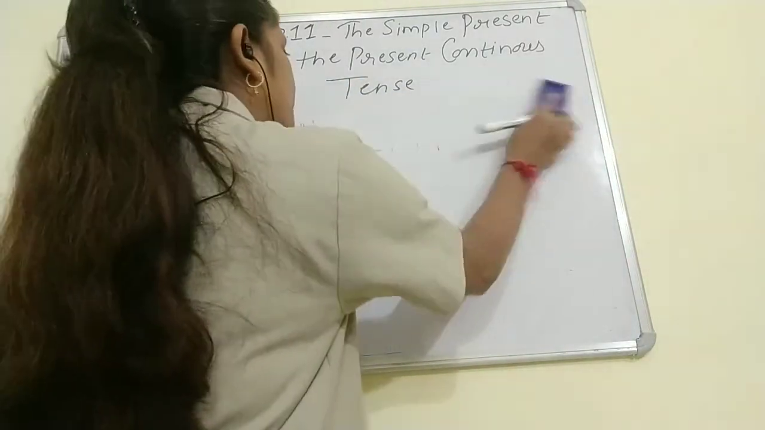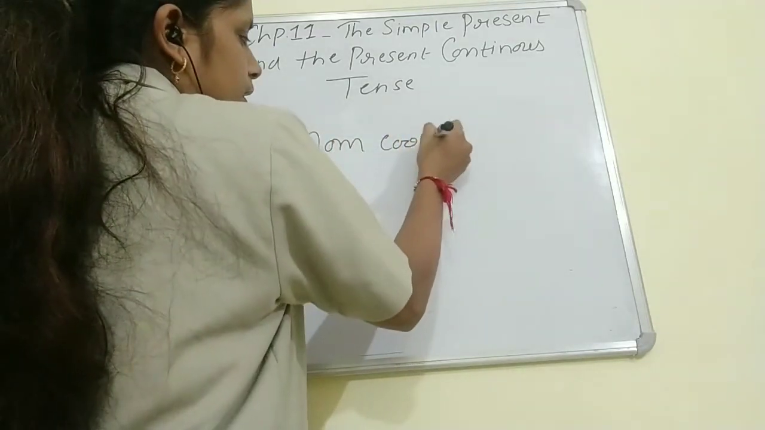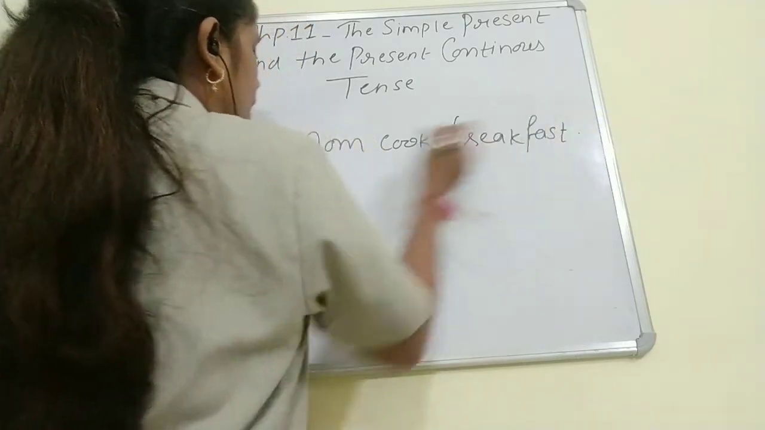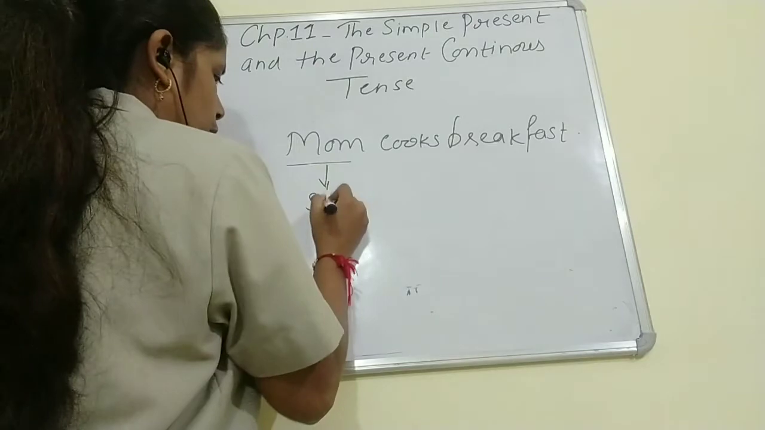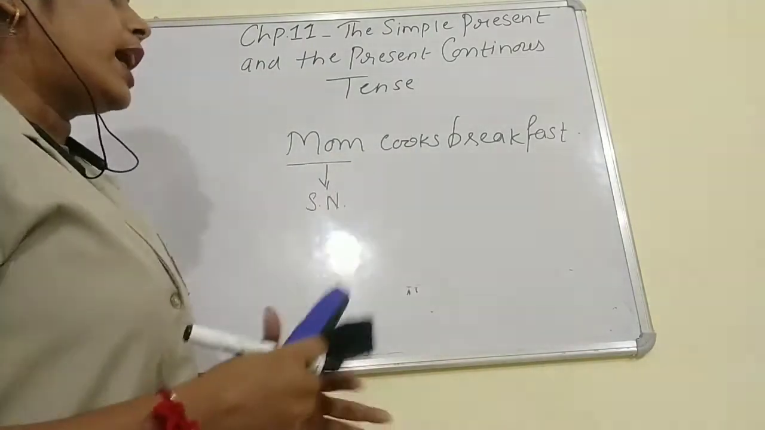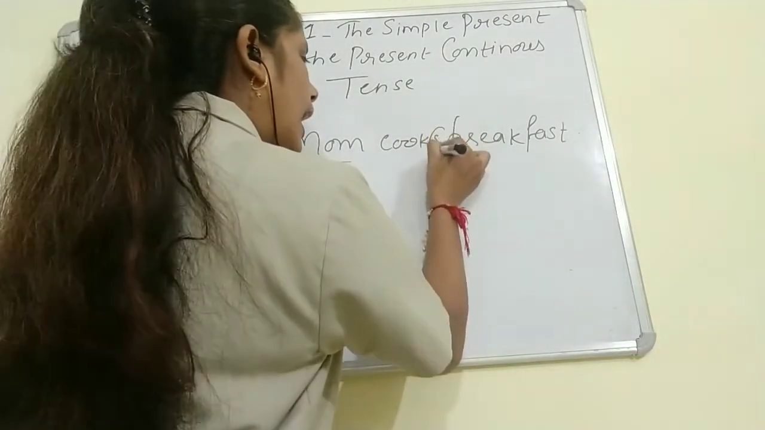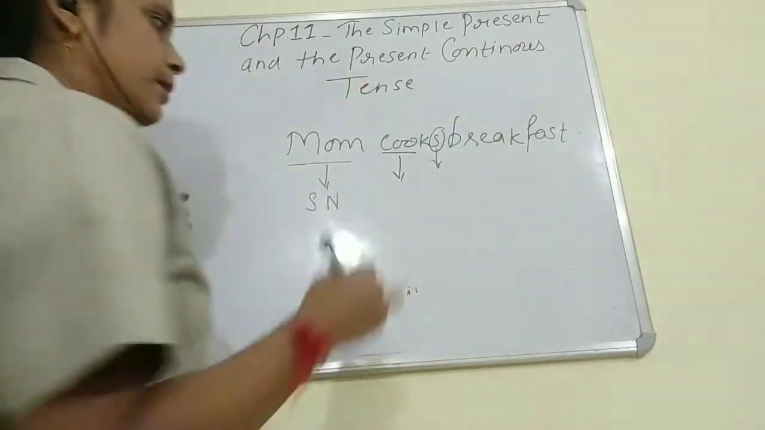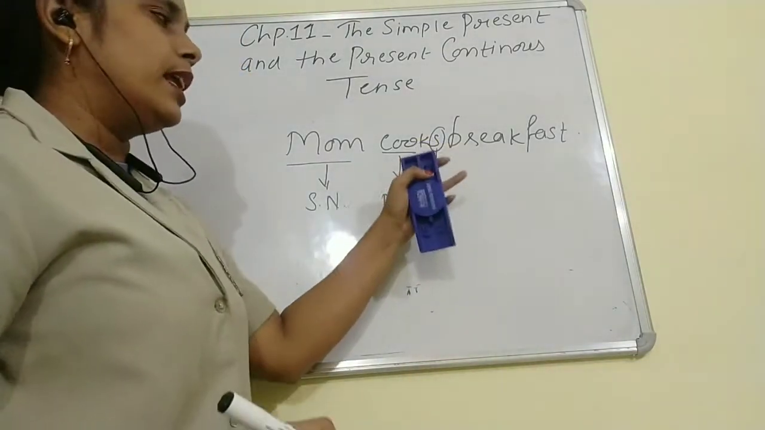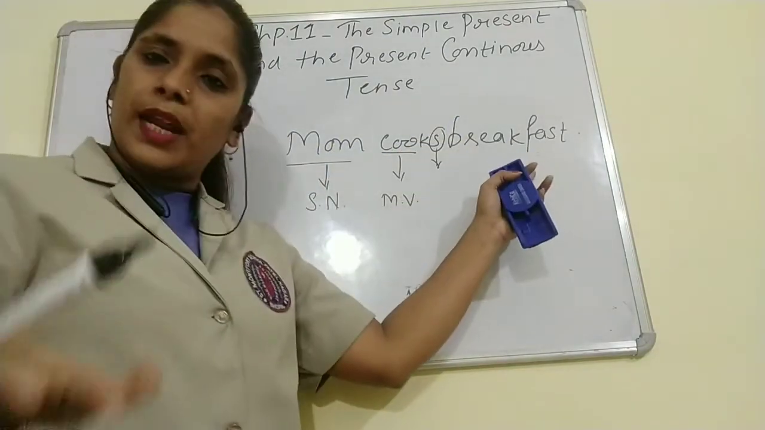Now see the next example. Mom cooks breakfast. See children, here mom is our singular noun. So what have I done? I have added s to the main verb. Cook is our main verb, so I have added s. The sentence becomes mom cooks breakfast.